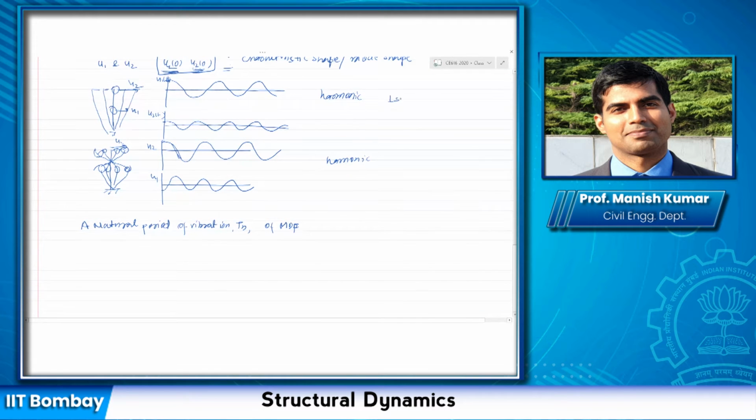So I have, let us say, the first mode here and the second mode here. Now in this case, because I have initiated the motion in one of these modes, the shape is going to be maintained. So I would have a time period T1, or frequency omega 1, for this mode shape. For the second mode of vibration, again I would have omega 2 and T2, and so on. If I have an n degree of freedom system, then omega n and Tn. So for each individual mode, the time period is defined.